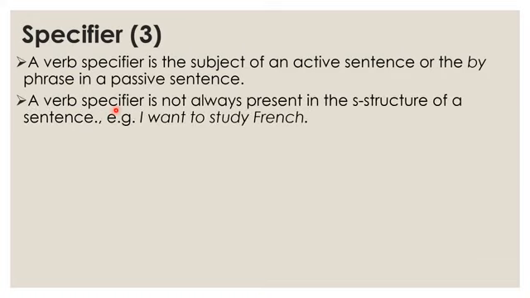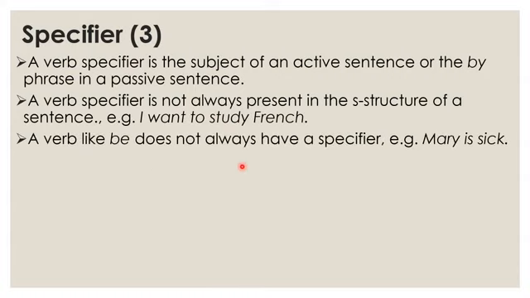Then a verb specifier is not always present in the S structure of a sentence, like I want to study French. So you have the specifier of want over here, but you don't have the specifier of to study here. So it's not present in the S structure, but in the D structure, the agent of studying is present, because we always have somebody who is studying with the action of studying. So the specifier of to study here is not present.